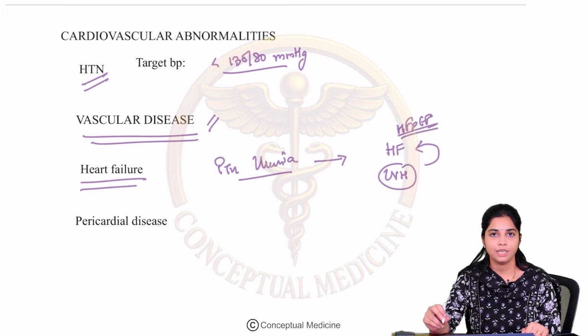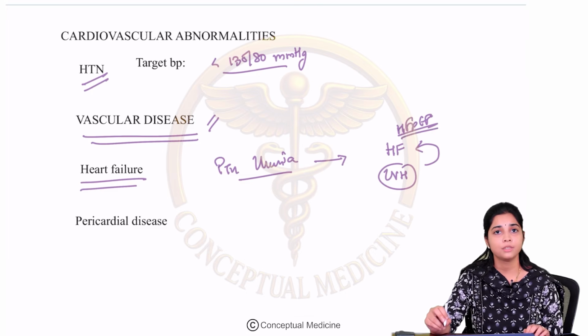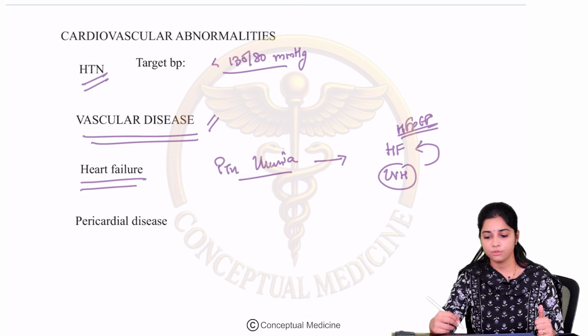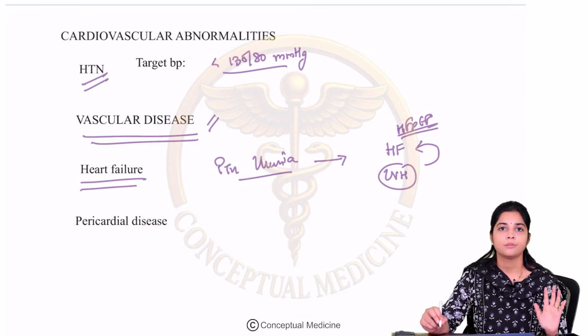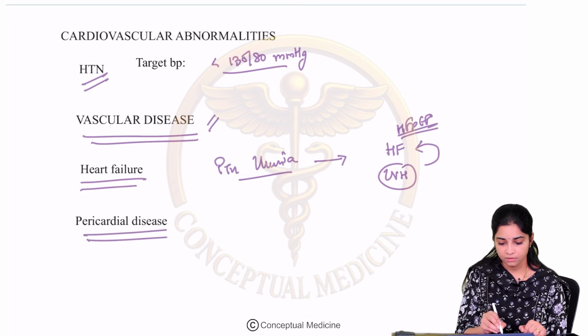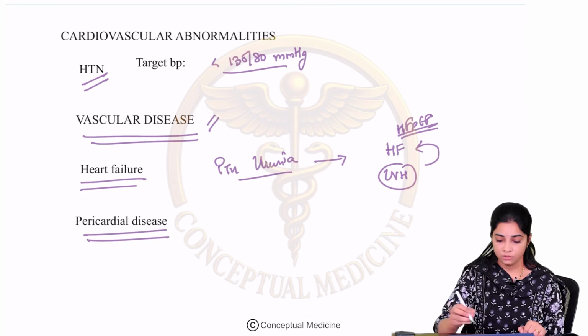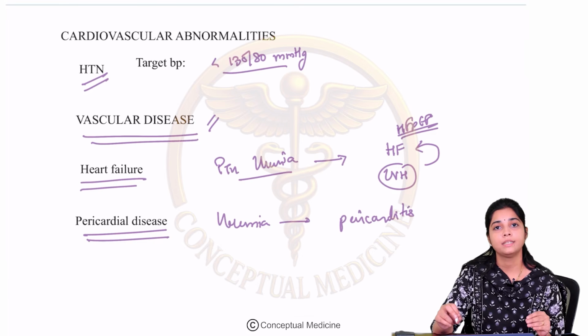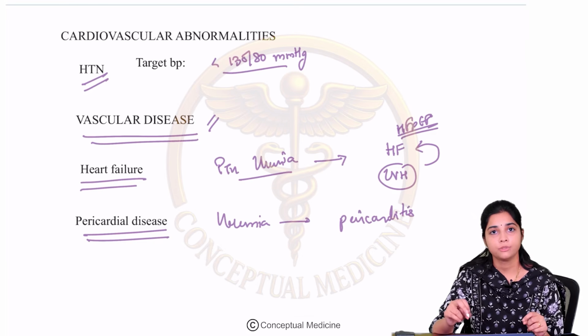Also, in our chapter on AKI, we have learnt about cardiorenal syndromes where you have type 3 and type 4, which is your chronic renocardiac syndrome. So we know that CKD can predispose to heart failure. Okay. Then pericardial diseases. Uremia can cause pericarditis with pericardial effusions.